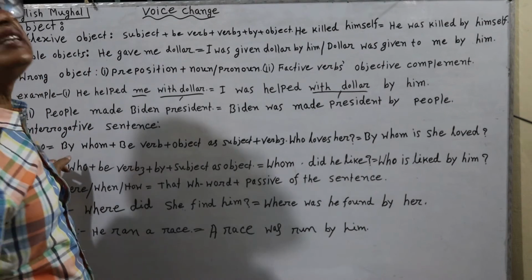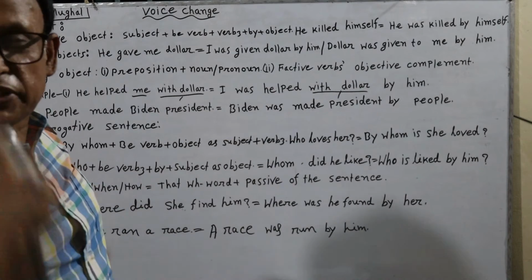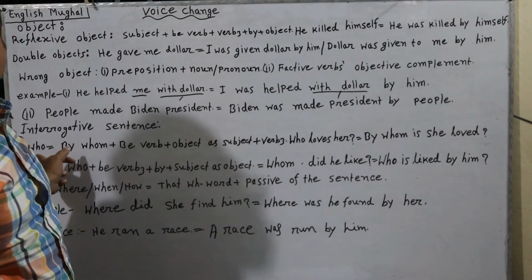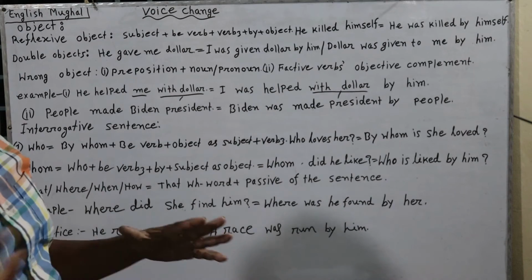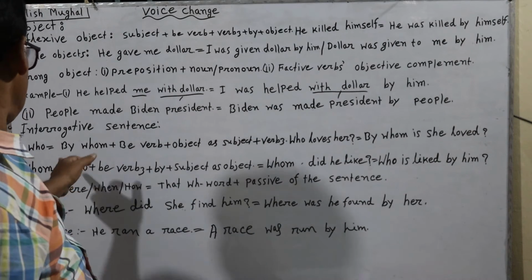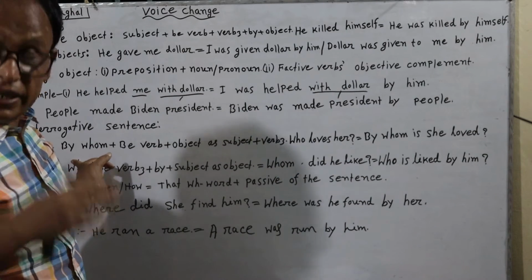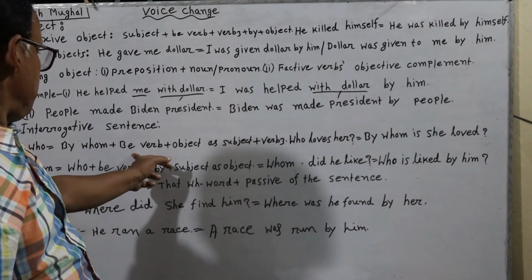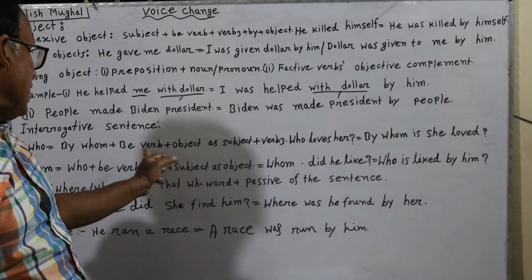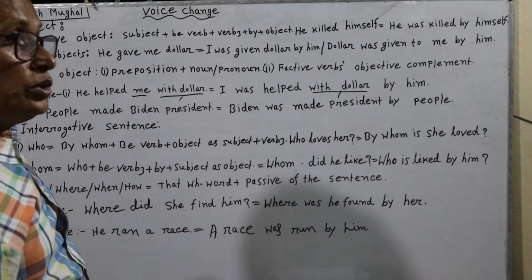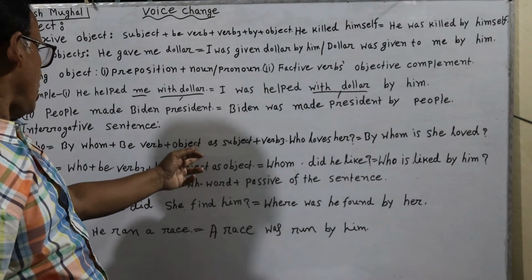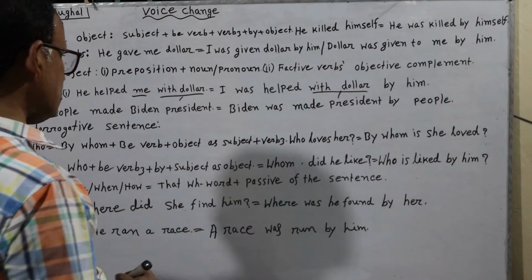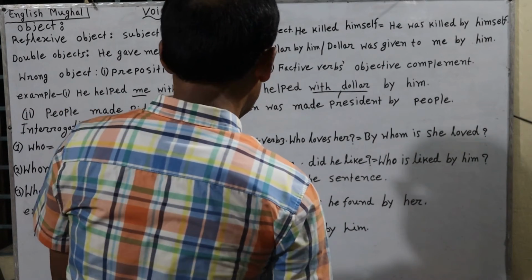If an interrogative sentence begins with WH who, then this structure will be followed. At first we shall write by whom in passive voice, then we shall use the be verb according to tense. After that we shall write the object of the sentence as subject, then we shall use verb 3.